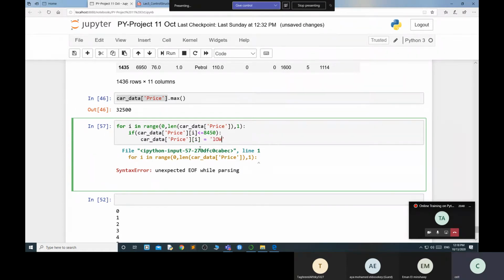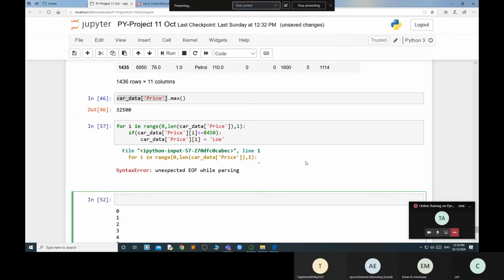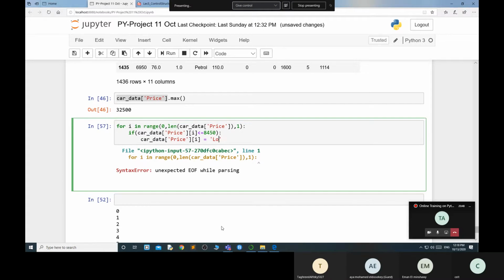That means now my value is low. So now you put your data as low. Same thing you apply with all types of data.